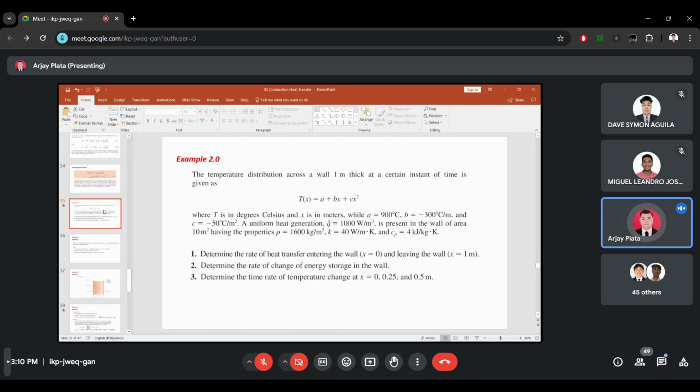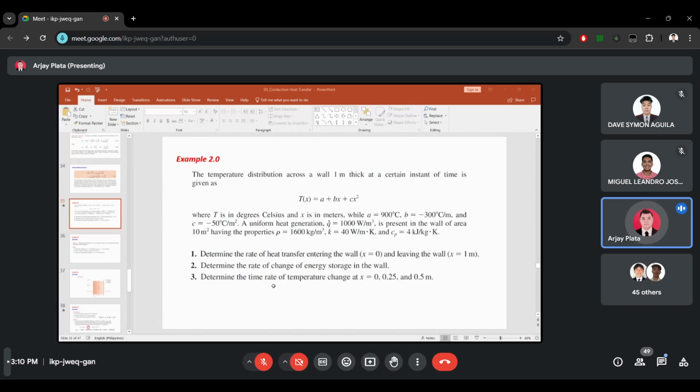Determine the rate of heat transfer entering the wall at x equals 0 and leaving the wall at x equals 1. Determine the rate of change of energy storage in the wall, and determine the time rate of temperature change at x equals 0, 0.25, and 0.5. So let us solve this problem. We will apply the methodology that I told you before. Applying that, may we know what is known in this problem?